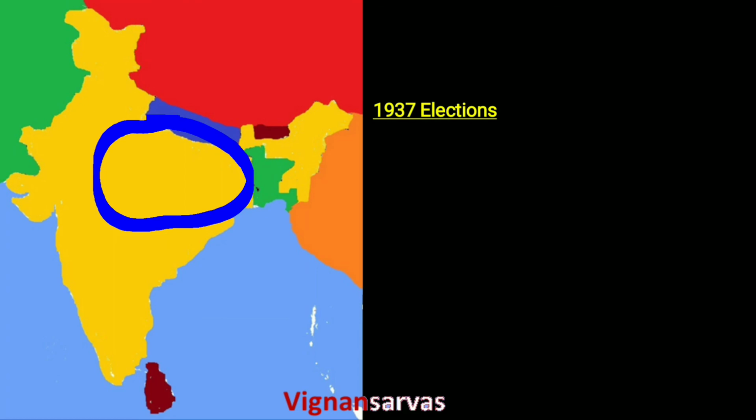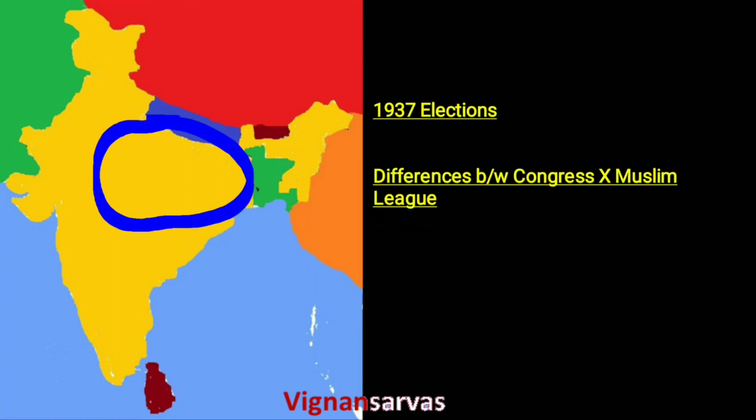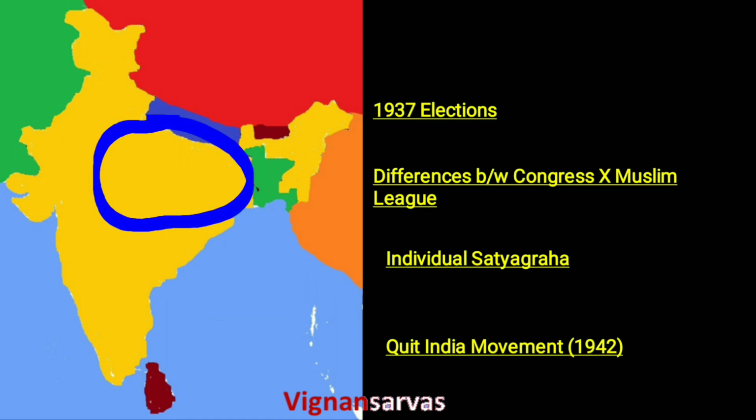Later, due to the outbreak of the Second World War, the resignation of Congress ministers, and the launching of individual Satyagraha by Acharya Vinoba Bhave, all happened simultaneously. Later, in 1942, Gandhi decided to launch the historic movement known as the Quit India Movement, also known as the August Revolution. It is also known as a leaderless movement.